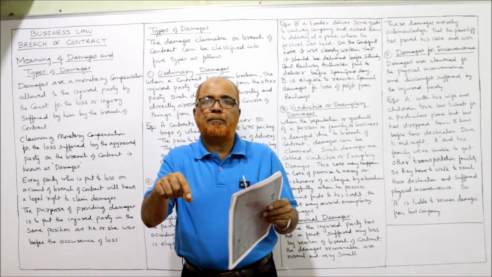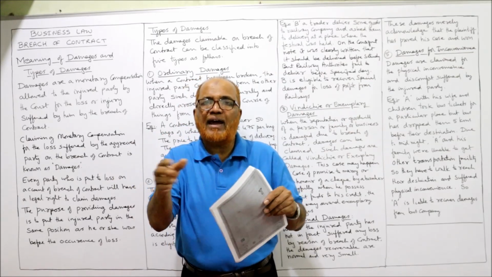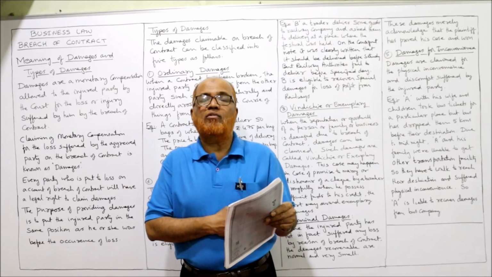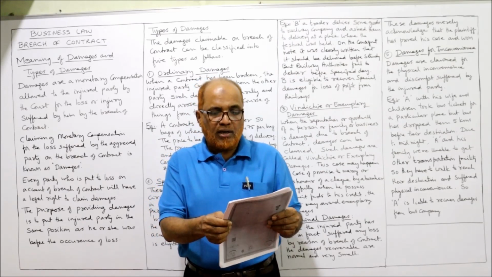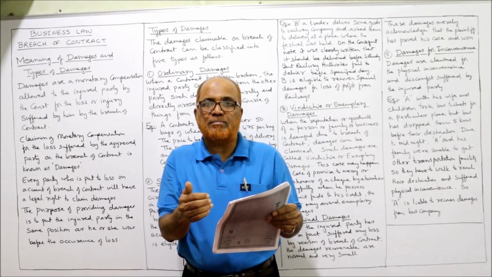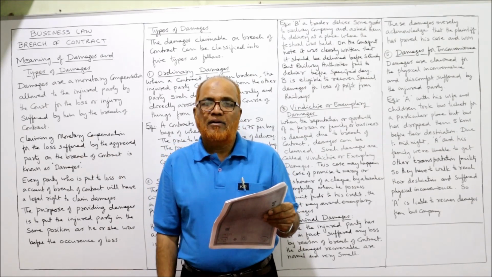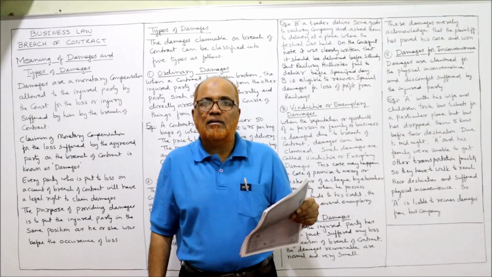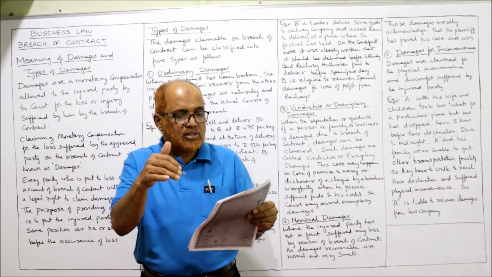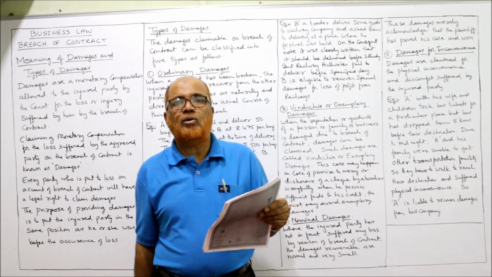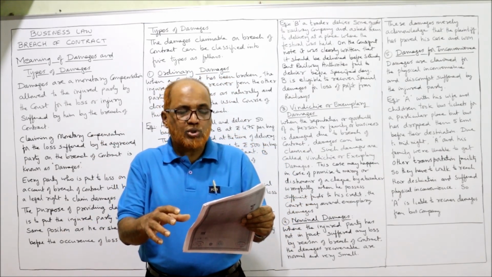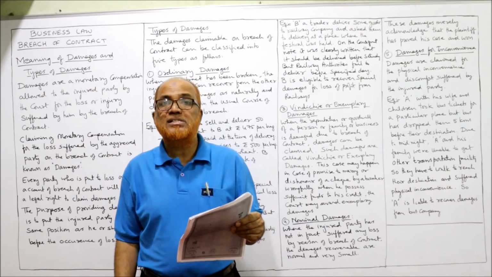Now see here, Sadat has to pay a sum of money to Akhil. And on the date of payment, Sadat failed to pay the amount to Akhil. It is given that Akhil was put to heavy losses because after receiving the money from Sadat, he had to pay his debts. When Sadat made a default, a breach of contract, Akhil was not able to pay the amount of his debts. He was completely ruined. So he wants to claim heavy damages from Sadat.